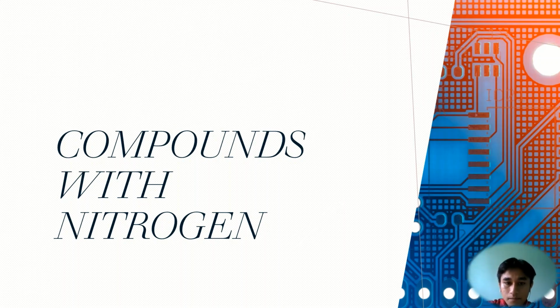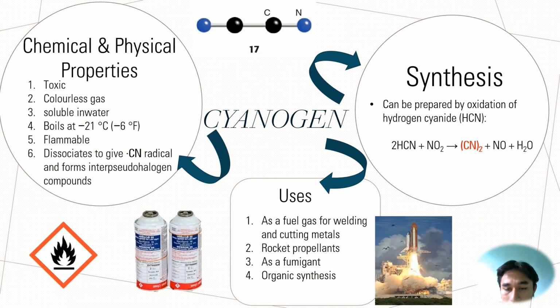I will present about the compounds with nitrogen. The binary compounds of group 14 with nitrogen are cyanogen, secondly silicon nitride, and lastly germanium nitride. We will go for the first binary compound, which is cyanogen. Cyanogen, C2N2, is also known as a pseudo-halogen, and this is because it has a similarity with the halogen group.